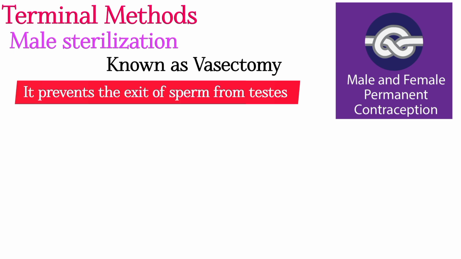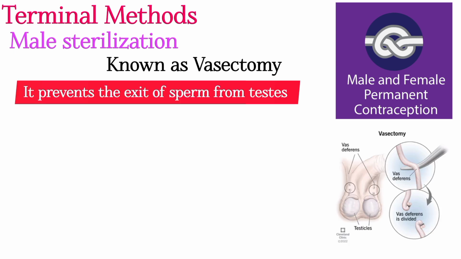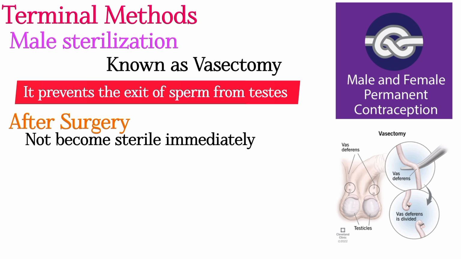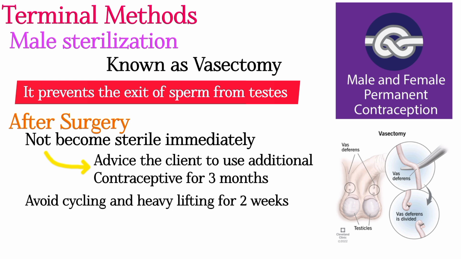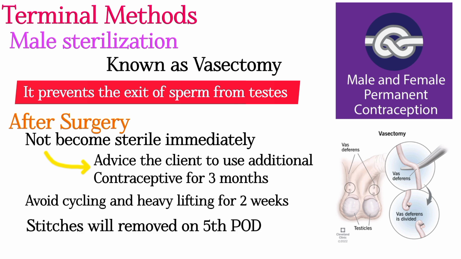Male sterilization is also known as vasectomy. It prevents the exit of spermatozoa from the testes, thereby eliminating their presence in the ejaculate. After the procedure, the client does not become sterile immediately after surgery. It takes 30 more ejaculations to become sterile. So advise the client to take additional contraceptives for 3 months. Avoid cycling and heavy lifting for 2 weeks after surgery. Stitches will be removed on the 5th post-operative day.